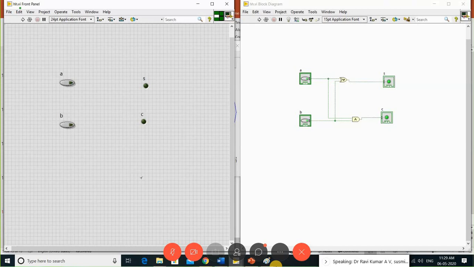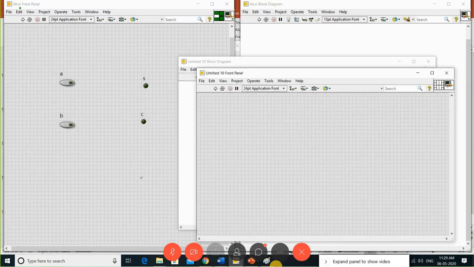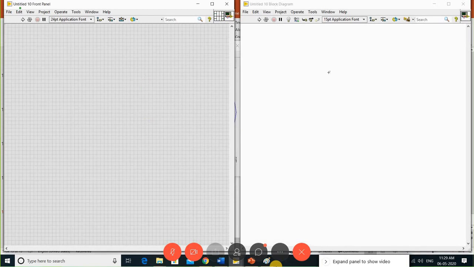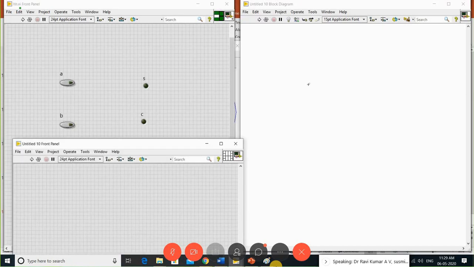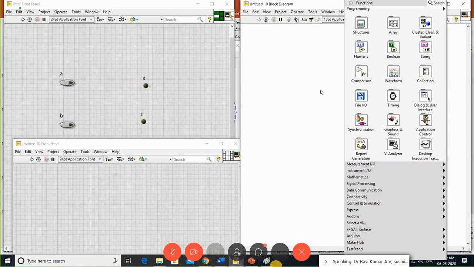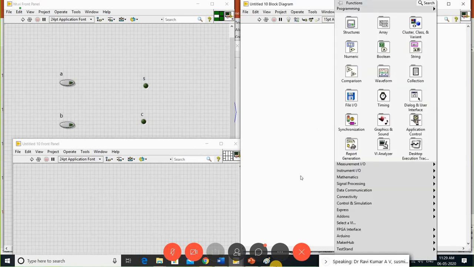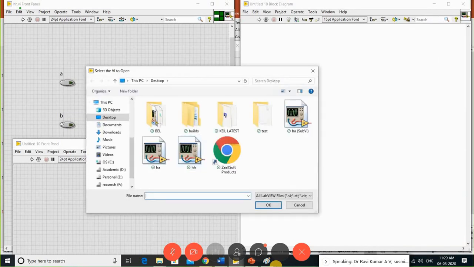Now I open a new VI. Here I want to call the VI that I created this way. How am I going to call this VI? In the block diagram, right click on this. We have the Select a VI option. Select this, and choose where you saved your VI. Here I saved that VI as HH. Click on this and make it okay.